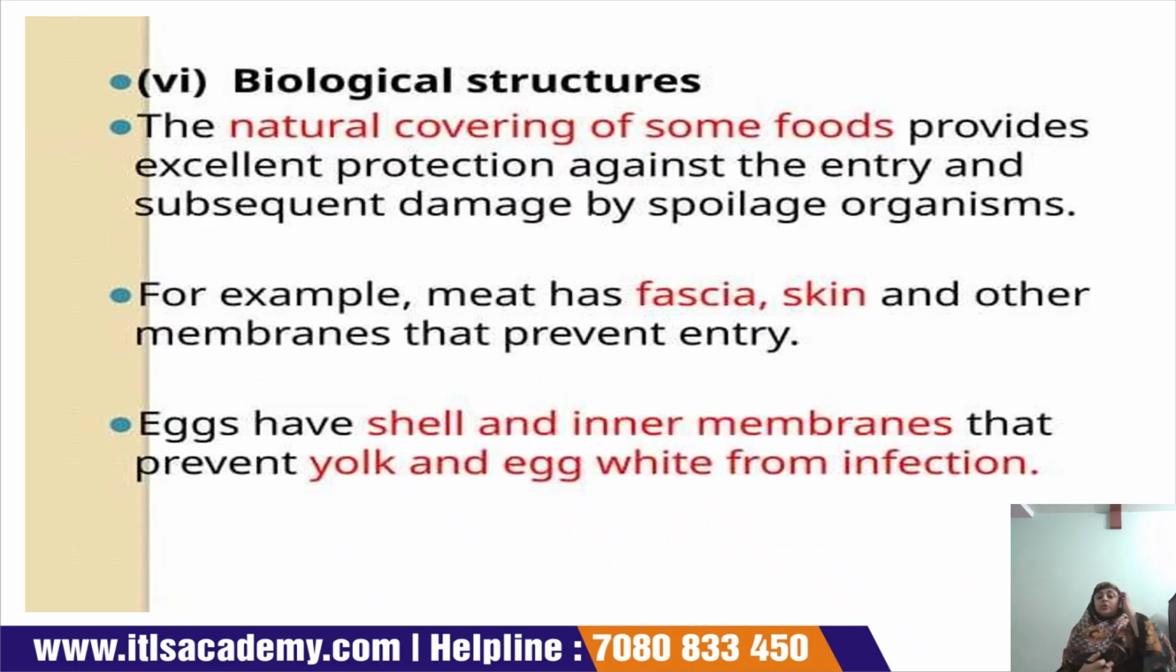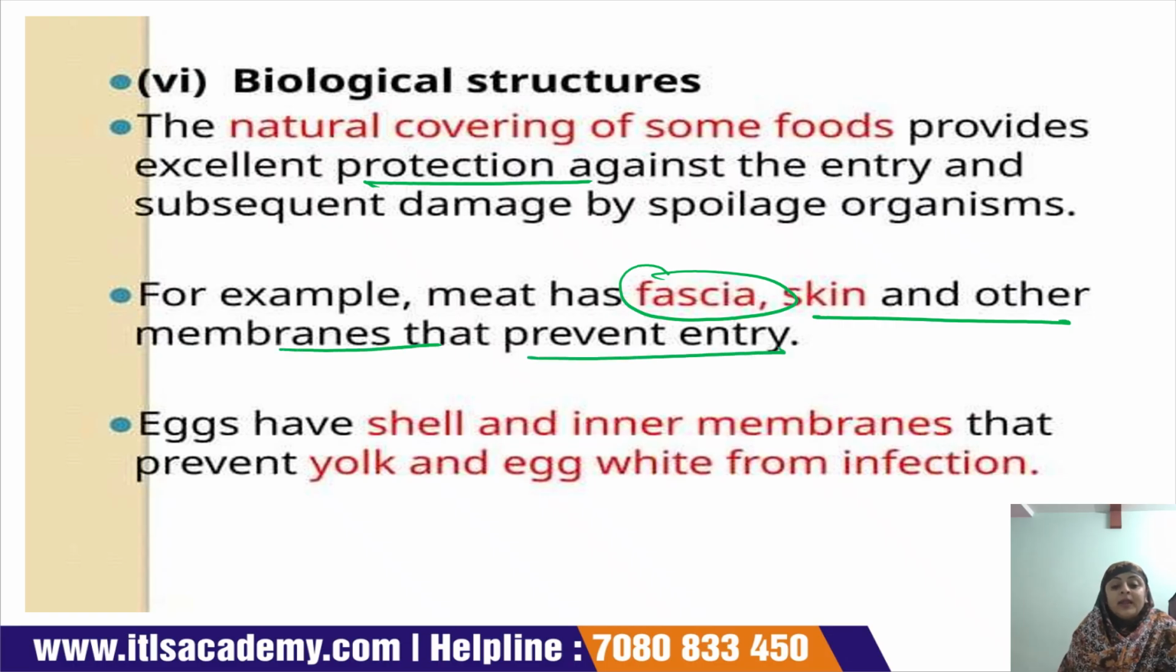Biological structure. The natural covering of a food product also provides excellent protection against microorganisms, and you can say against the damage which occurs due to microorganisms. For example, meat has fascia, skin, and other membranes which prevent the entry of microorganisms, and egg has a shell and inner membrane.